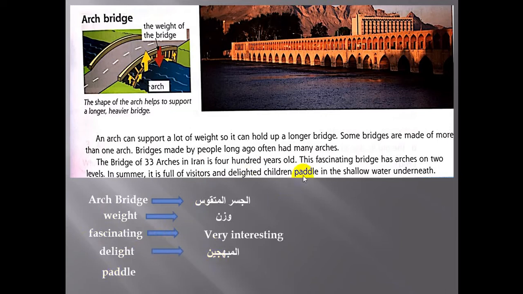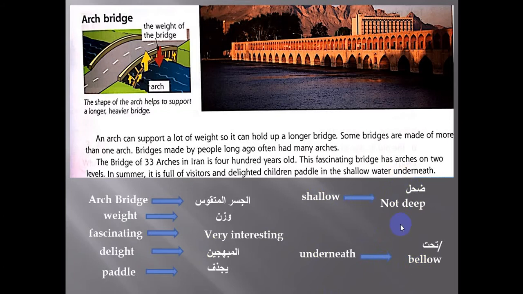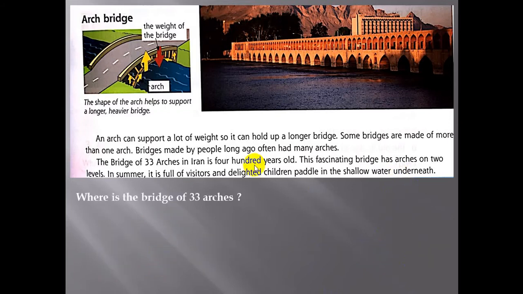What's the meaning of paddle? يجدف. What's the meaning of shallow? Not deep, ضحل. What's the meaning of underneath? Below, تحت.